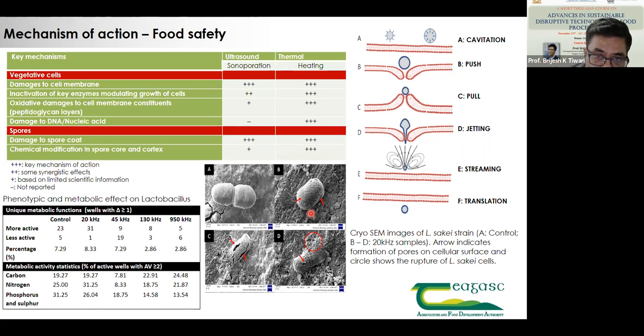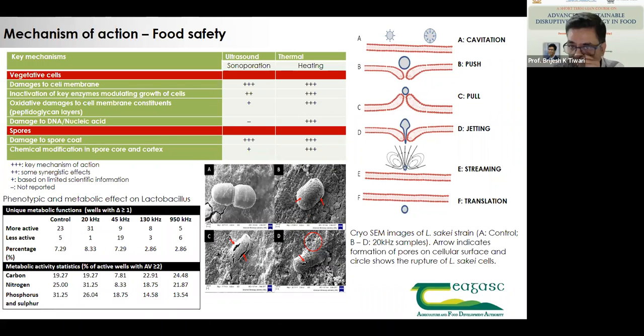Now, when you look at the D diagram over here, this is an excessive amount of energy used, which led to the rupture of the cellular membrane and leakage of cellular content. And this is the condition where the cell is dead. So when we do microbial inactivation studies related to any technology, it is very important not only to know the number of cells which are inactivated, but also the number of cells which are active but not culturable, or cells which are non-culturable but still active.